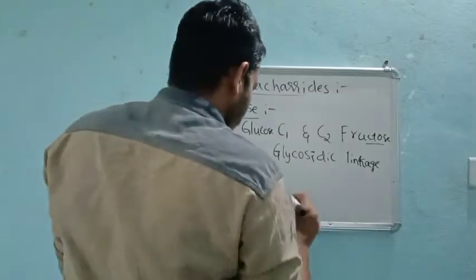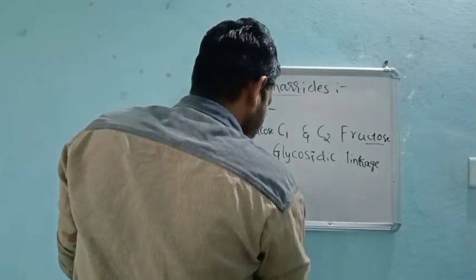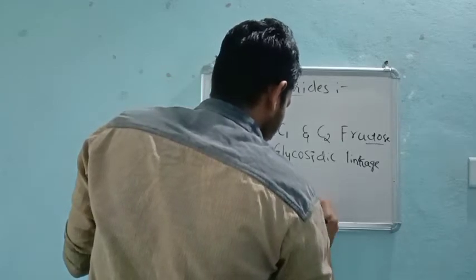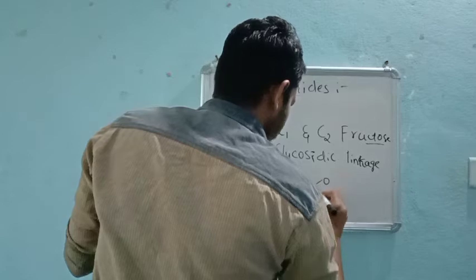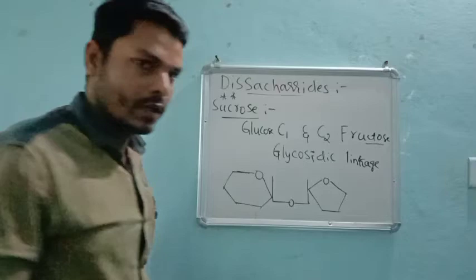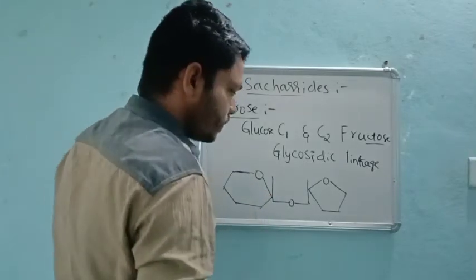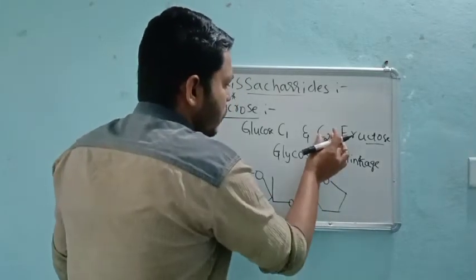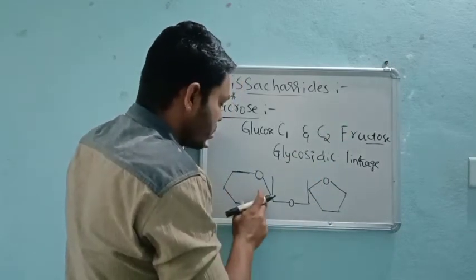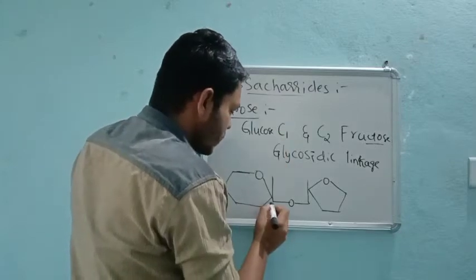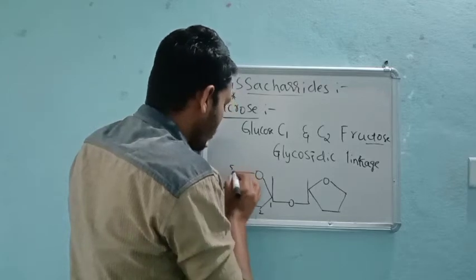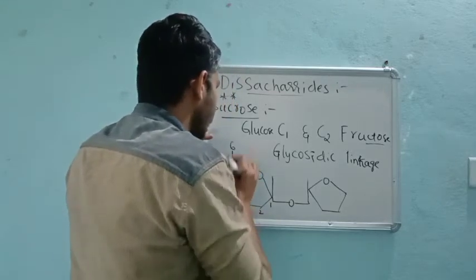So it will be like this, a 5-membered ring, right? Fructose. And now C2 of fructose and C1 of glucose. If I say this has 1, 2, 3, 4, 5, and one more like this, 6, right?